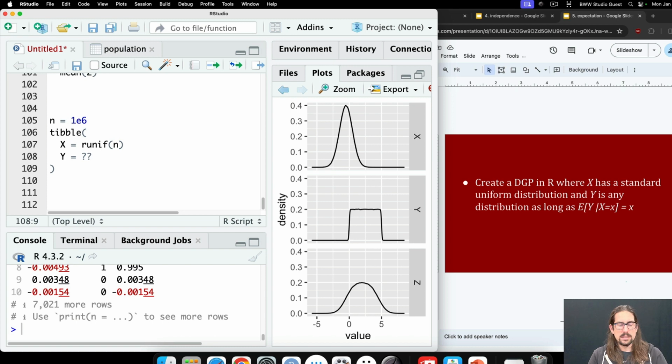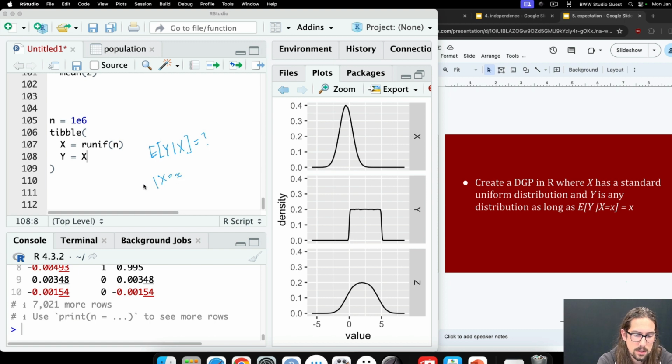So how do we set y here? I want the conditional mean of y to be x. So here's one way to do it. Done. Okay. So the way I've set this up, what is y, given that I know x equals little x?